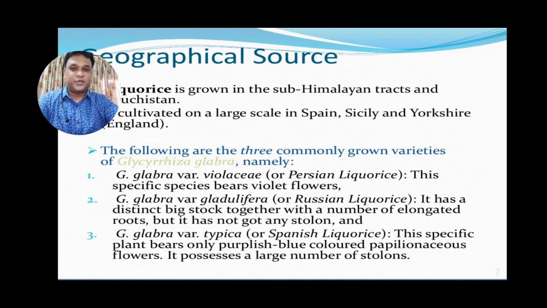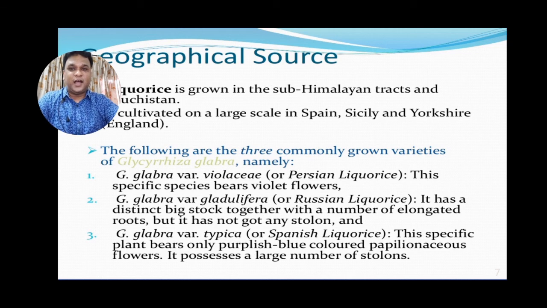Moving to the next, the geographical source of Liquorice. It is grown in the sub-Himalayan tracts and Baluchistan. It is cultivated on a large scale in Spain and Yorkshire, in England. There are three commonly grown varieties of Glycyrrhiza glabra.